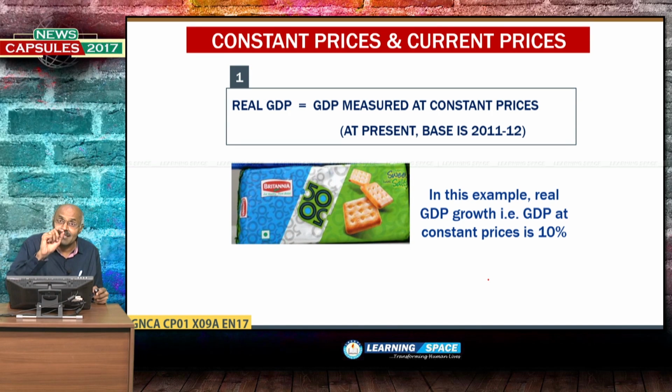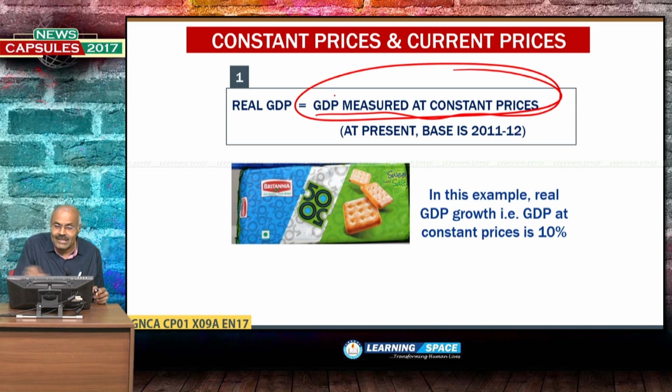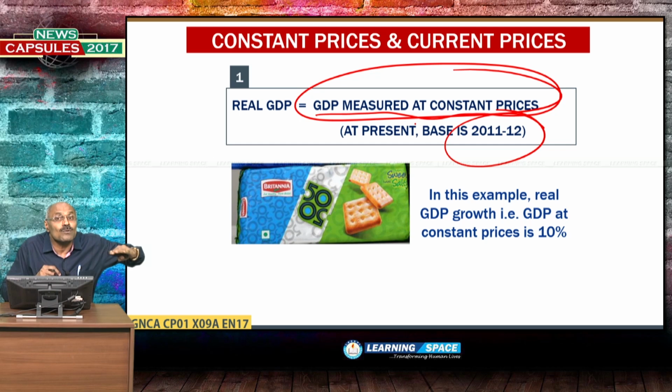Right? So, this is the difference between real GDP and nominal GDP. What is the real GDP? Real GDP is GDP measured at constant prices. If you look at India, the base year is 2011-12. So, our GDP is calculated with reference to constant prices of 2011-12 without considering inflation. That is the real GDP.